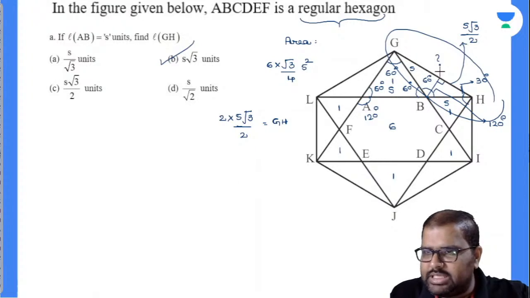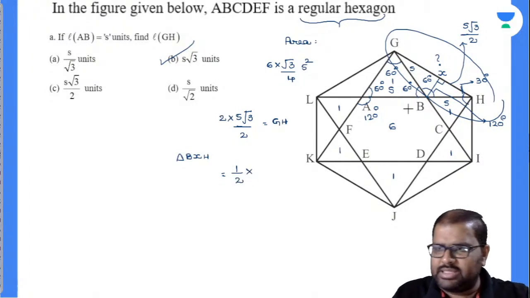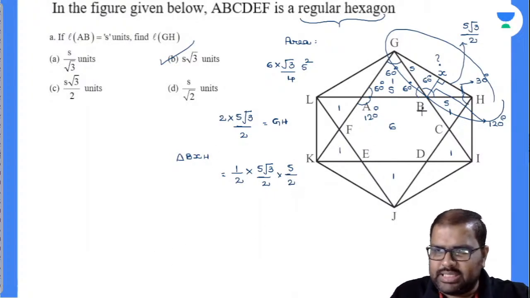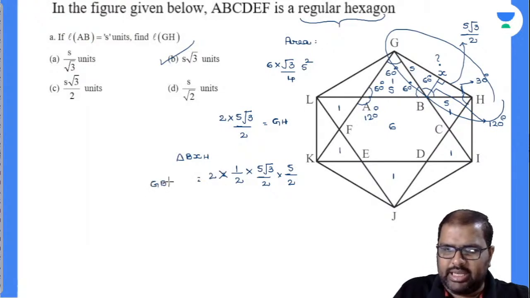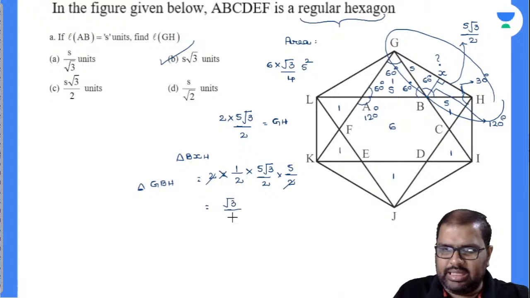Observe this. I will take this point as X. Now triangle BXH area is nothing but half into height of the triangle into base of the triangle. The height will be S into root 3 by 2, and the base value will be S by 2. So how many such triangles are there? Left and right, so I will multiply it with 2. Then I will get the triangle GBH area. 2 and 2 get cancelled off, so it will be root 3 by 4 S square.